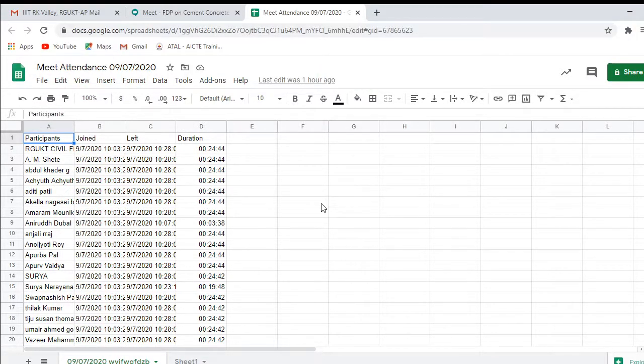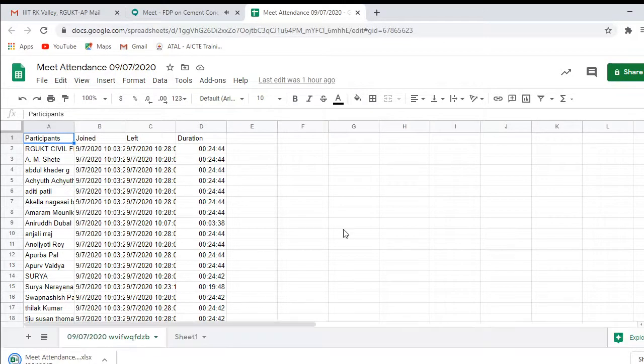And for roller compacted concrete, IRC SP 68 2005. Now recently it has been revised, but yeah, the meetings are going on, and we are coming up with the new IRC SP 68 guidelines for the roller compacted concrete. So I think in 6 to 7 months it will be coming.